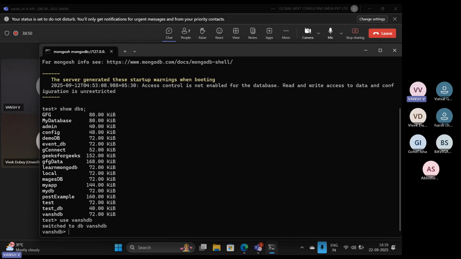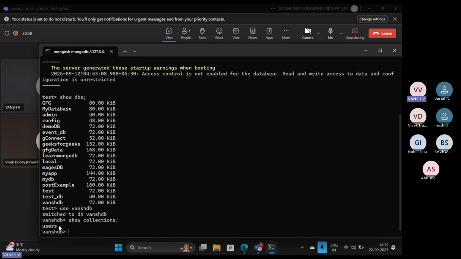Okay, and then when you provide the command show collections, it will let you know how many collections are there inside Vanch. So only users are there. Okay, so like this, you can use the command.